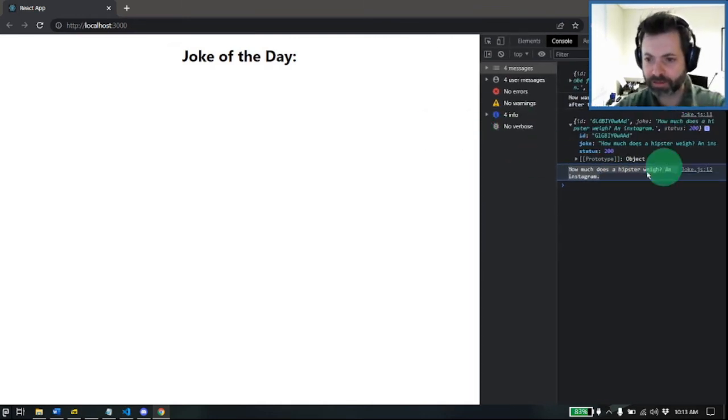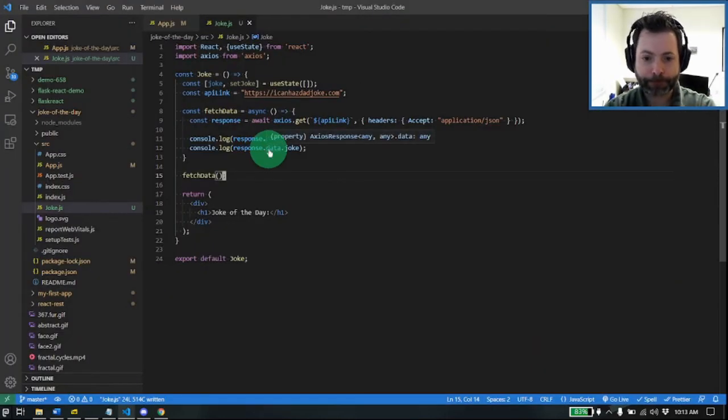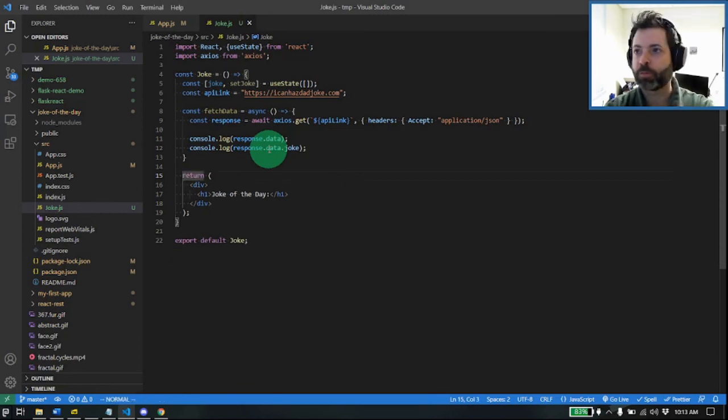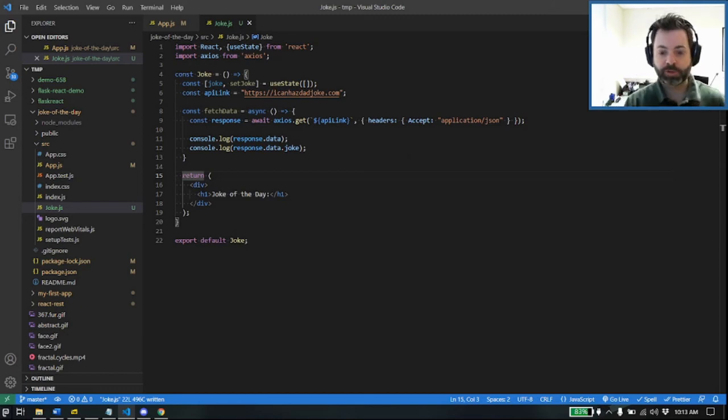I wonder if this is a Chrome thing actually, because the fact that I'm getting two responses is kind of odd. So I don't need this call here, it's more for demonstration purposes. All right, so now let's go ahead and actually do something with this.